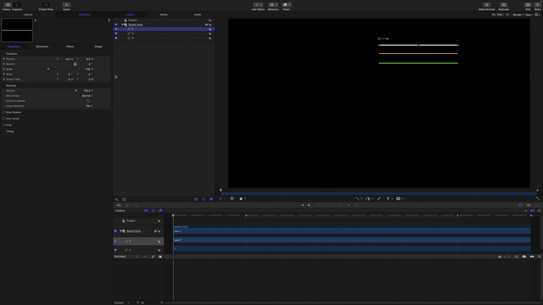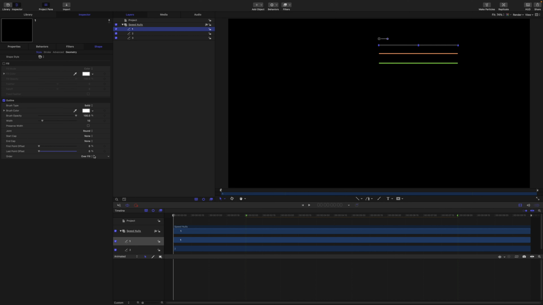Now with null number 1, I'm going to keyframe the last point offset directly to create a speed curve. I'll keyframe it over 2 seconds and just use the ease both preset.